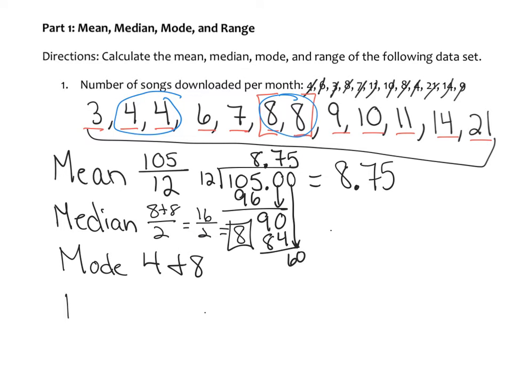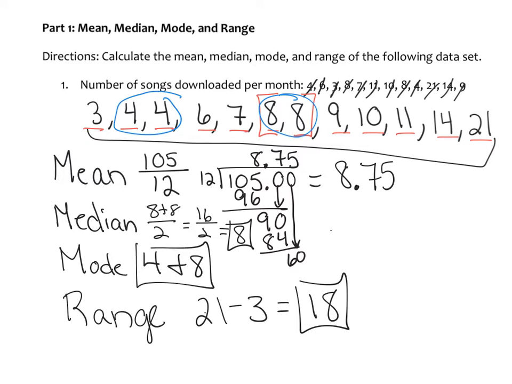And lastly, we have the range. And the range is the greatest number minus the least. So 21 was our greatest number minus our least, which is 3, will give us 18. So my range is 18.